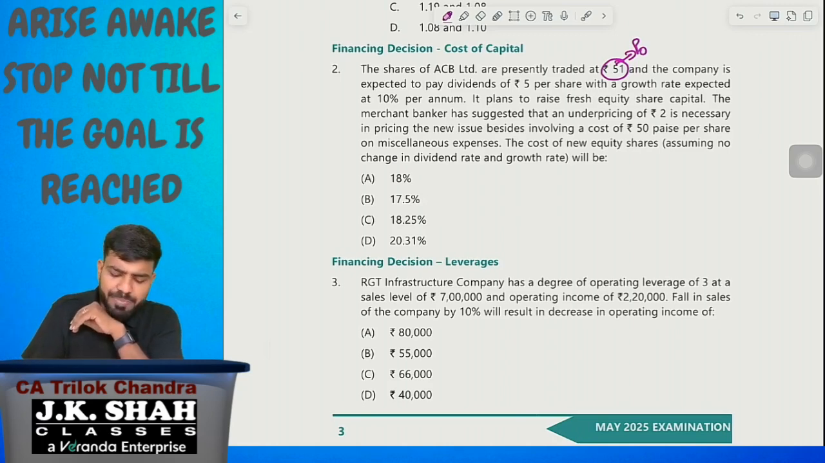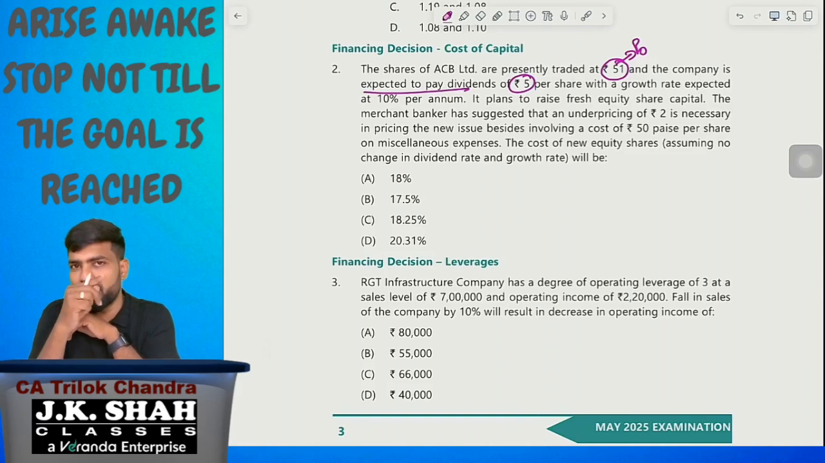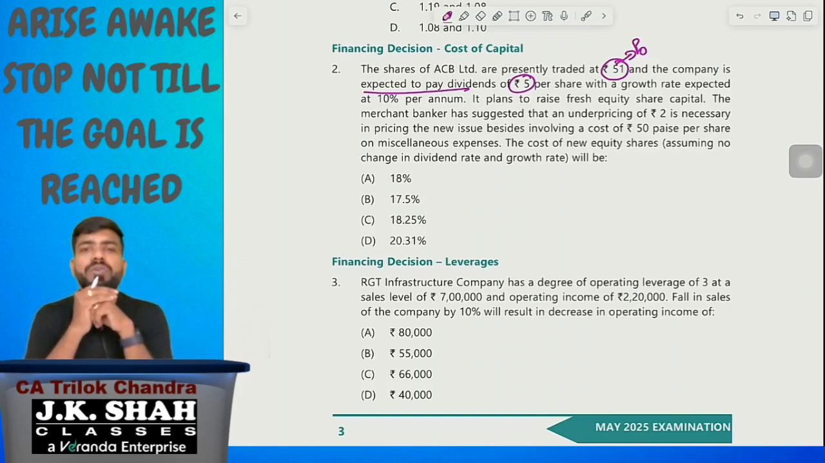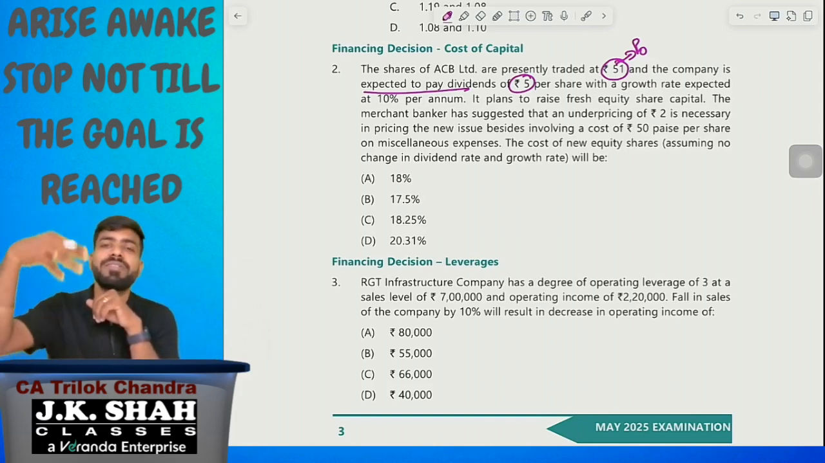And the company is expected to pay a dividend of rupees 5. Expected to pay, I already told you. See how to identify D0, D1: if it is in the past tense, D0. If it is in the future tense, D1. Expected to pay means D1.